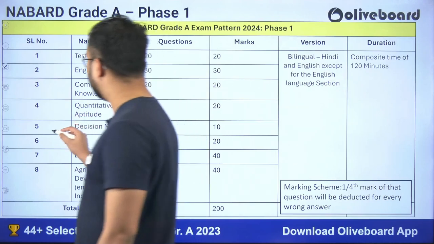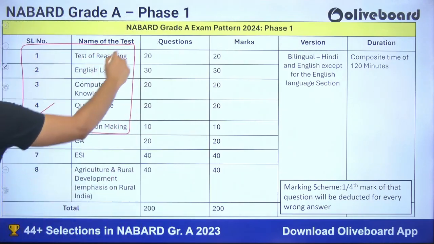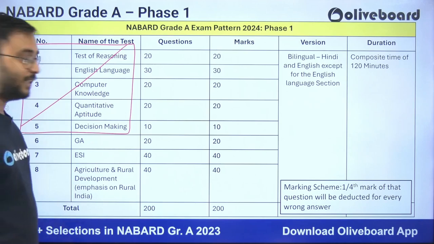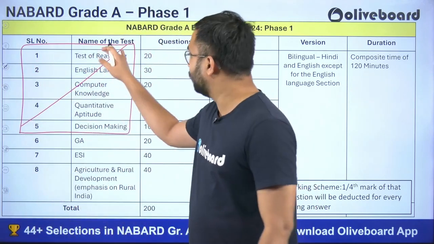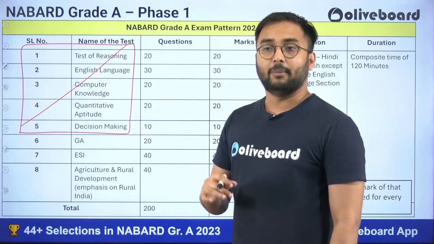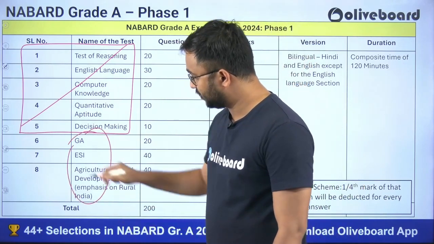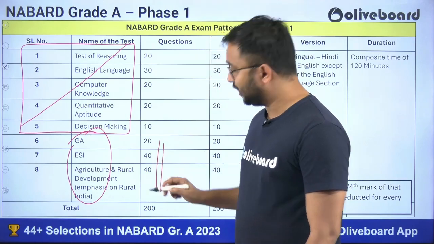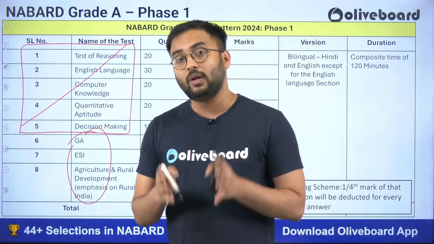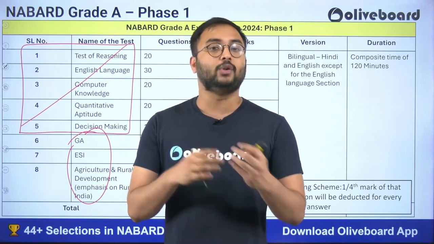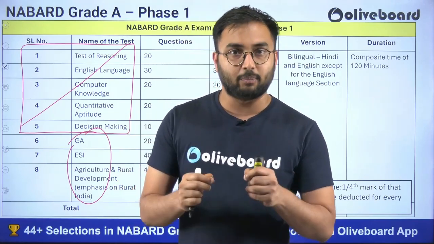When we talk about the exam pattern, this qualifying section is just for your qualification. That is, in each section you have to clear the sectional cutoffs only. The tally of these marks will not be considered. The merit cutoff is of these 3 sections, and your total marks out of all of these 3 merit sections will be counted so that you will go into the phase 2 examination. We all know this, and that is why it becomes very important.